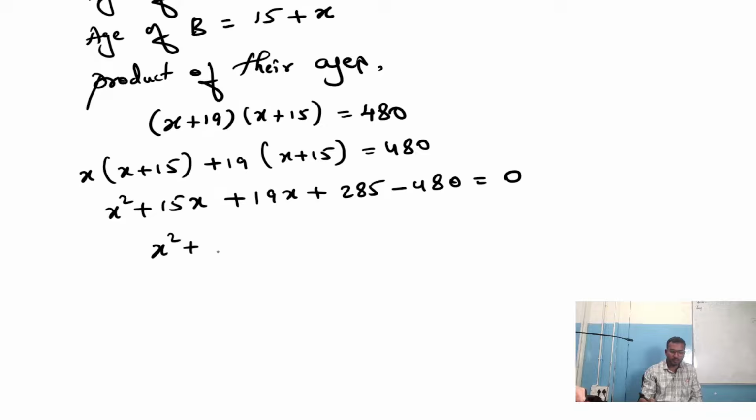How much it could be? 34x. Yeah. 285 minus 480. So 480 is the bigger number, so it is minus. We have to do subtraction, and the minus remains the same. 480 minus 285. So you write minus and do 480 minus 285. So you will be getting minus 195.